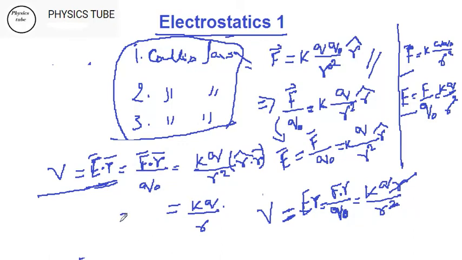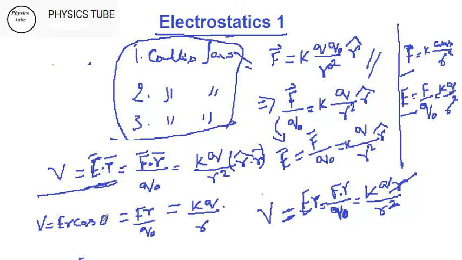Now this is of course, let's consider 0 degrees. F and r also have an angle of 0 degrees, so this becomes only Fr by q. I have no problem with this. The problem can be V equals E dot r, which can be elaborately written as Er cos theta.